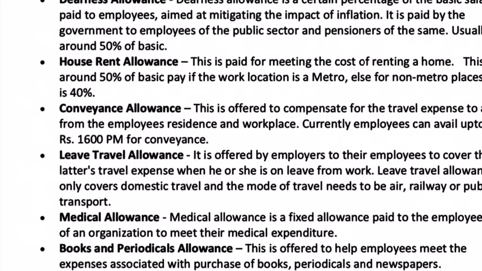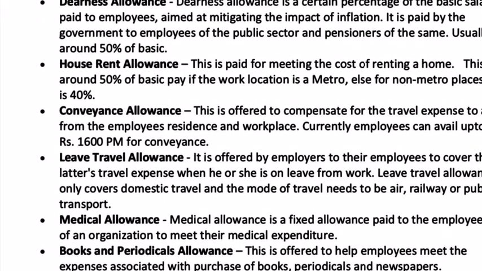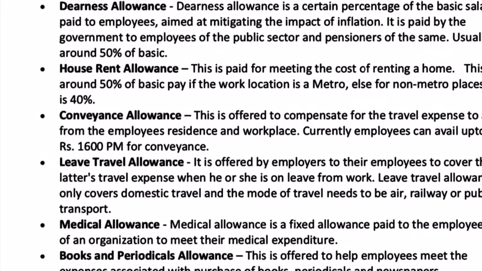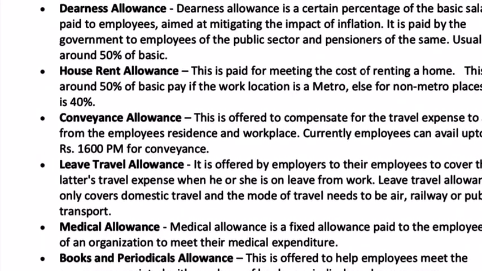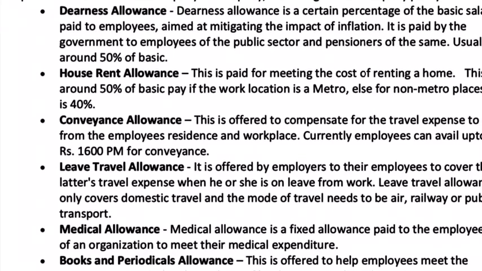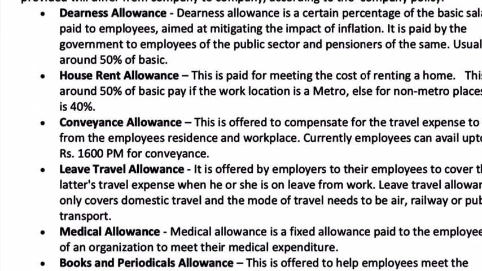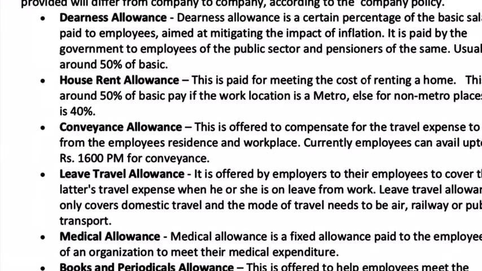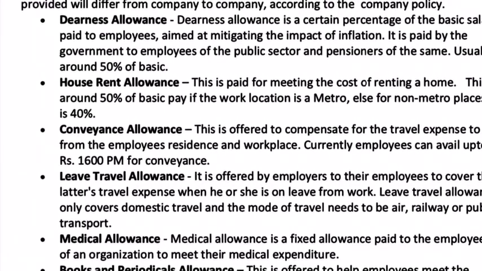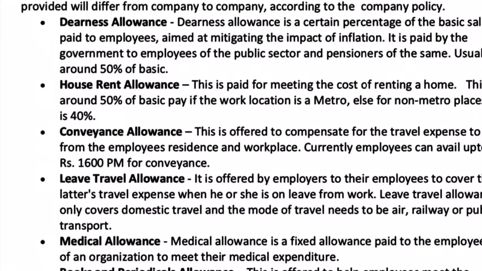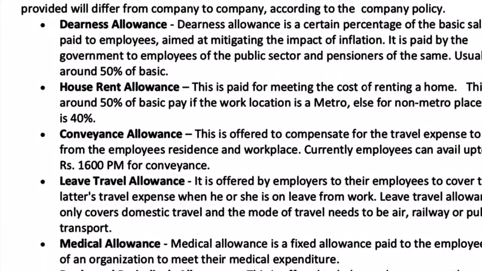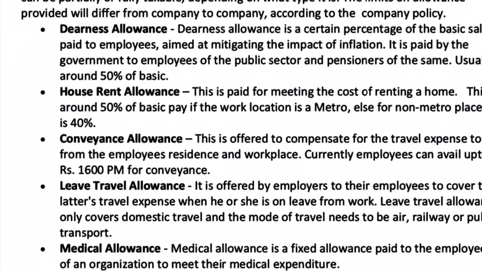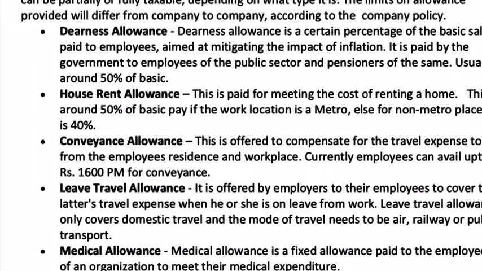The first one is basic pay. This is around 35 to 40% of the total gross salary. Many of the other components of salary are computed based on this basic pay. So if the basic pay is rupees 3,000, the other components many times are computed as a percentage of 3,000. The amount of basic pay is determined by the designation of the employee and also the industry where he or she works.